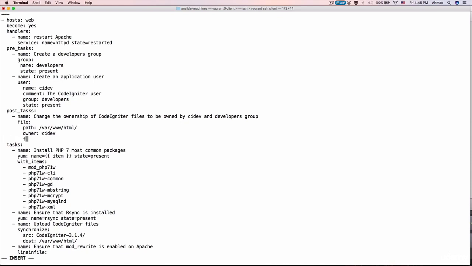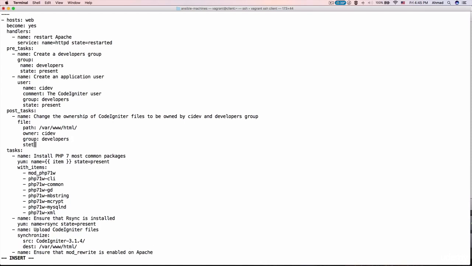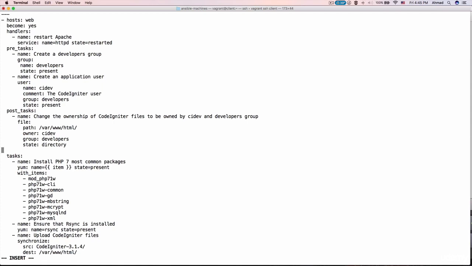I want the group to be developers, and I need the state to be directory, and that is mandatory if you want to do this operation recursively on all the files and directories in the path. I have to state explicitly that this is a directory in order to be able to use the recurse parameter, which makes this operation recursive. I am going to say recurse is true or yes. Okay, and now let's exit.